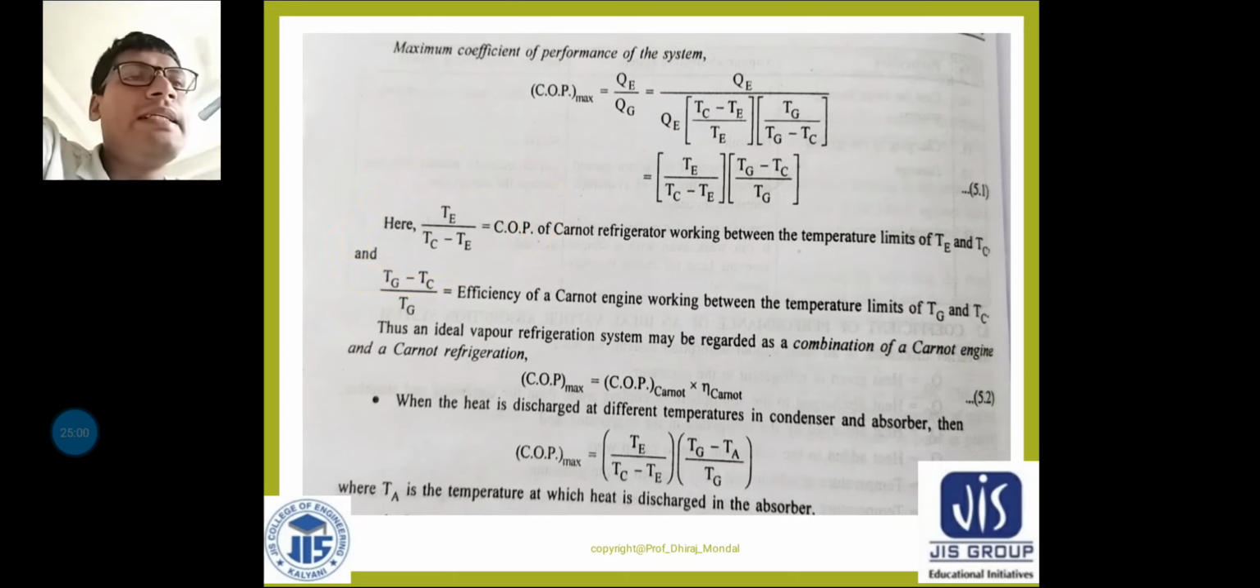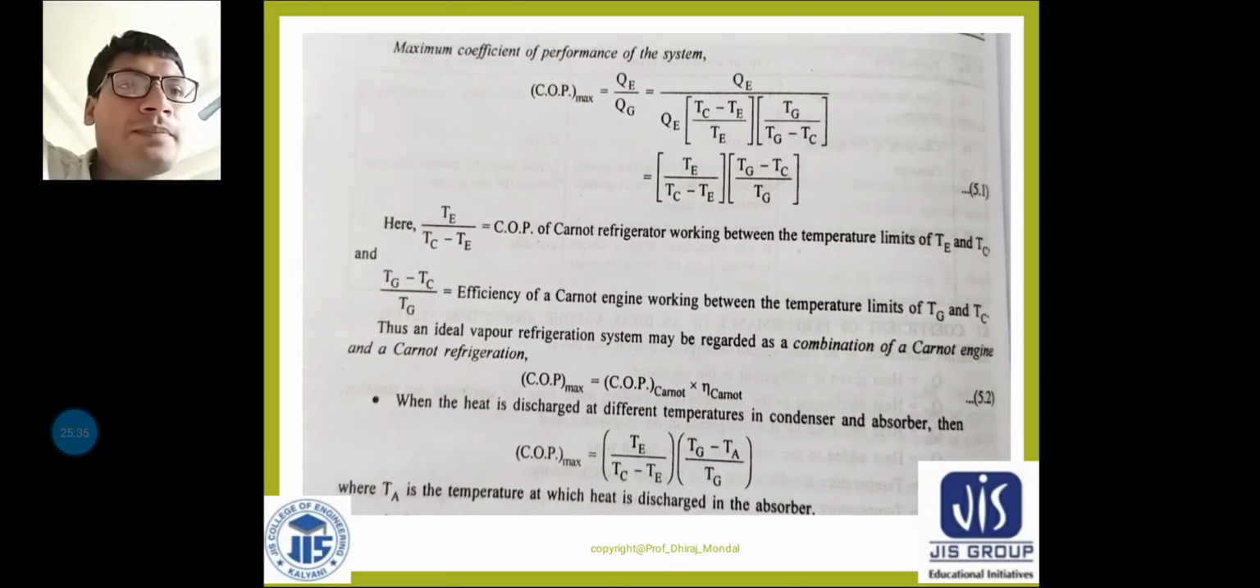which is operating between TE and TC, where TE is the evaporator temperature, which is the source, and TC is the condenser temperature, which is the sink. And if I draw the diagram, you will see that it is the COP, that means your desired effect by work input. Desired effect is your TE and work input is TC minus TE. So this is all about the COP of the refrigerator working between temperature limits TE and TC.